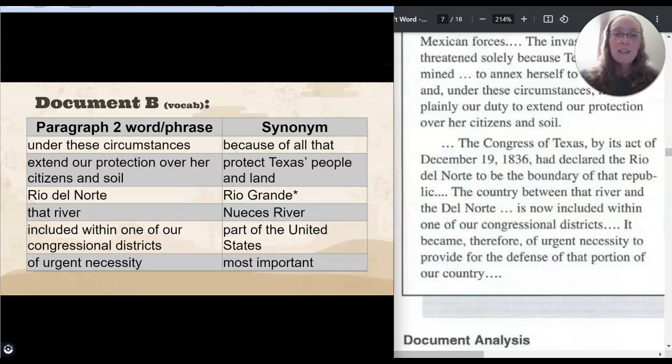Now we're ready for the second paragraph. The Congress of Texas, by its act of December 19, 1836, had declared the Rio del Norte to be the boundary of that republic. The country between that river and the Del Norte is now included within one of our congressional districts. It became, therefore, of urgent necessity to provide for the defense of that portion of our country. If you didn't get it before, he just said again, what was he doing to Texas?